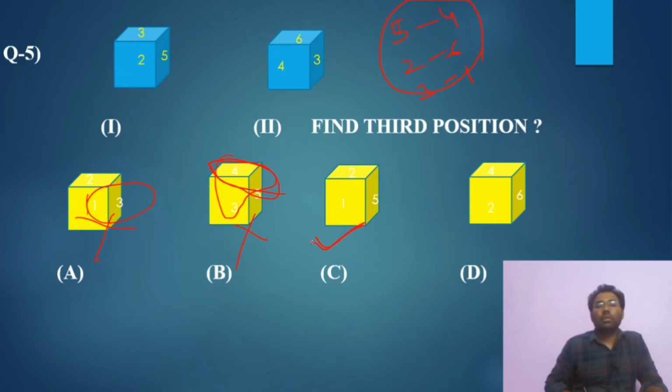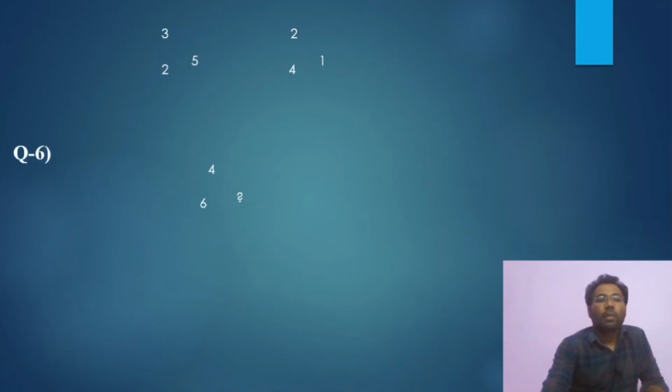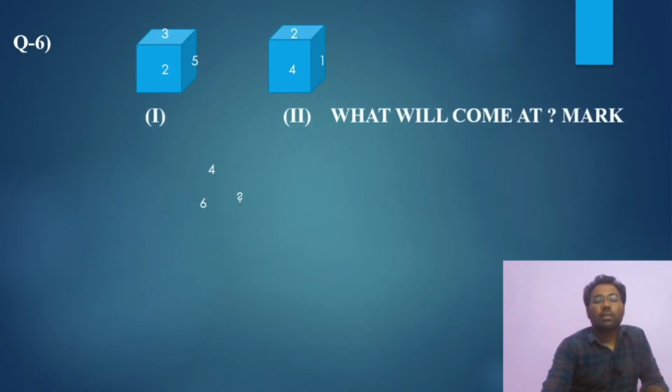This is the answer. And once we get the answer, we need not check the others, because only one option is correct. Checking them is a waste of time, and that we cannot afford in the examination, because we have to save time there. This is the shortcut. The answer is C.